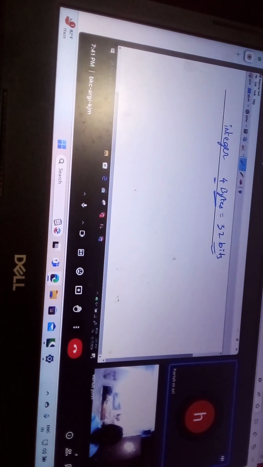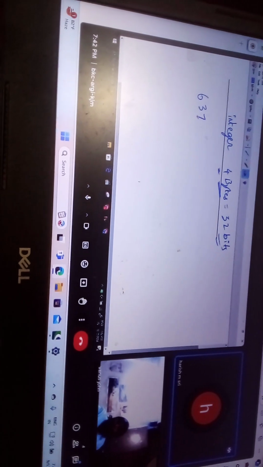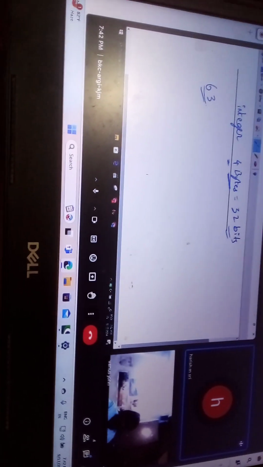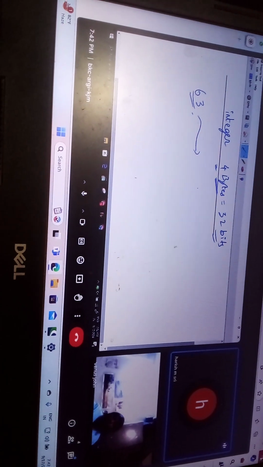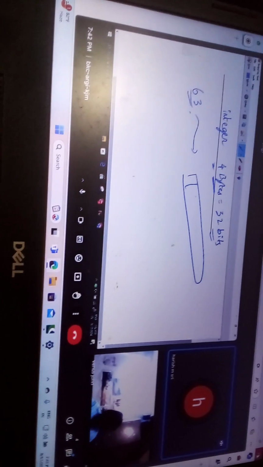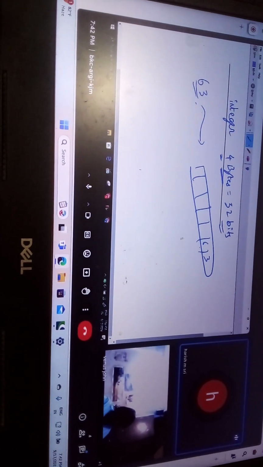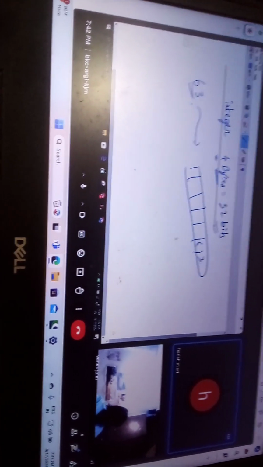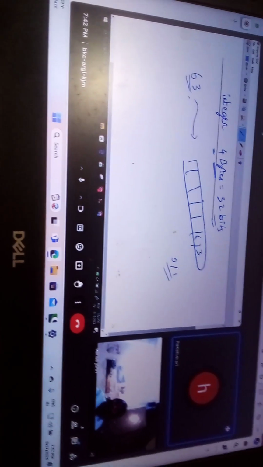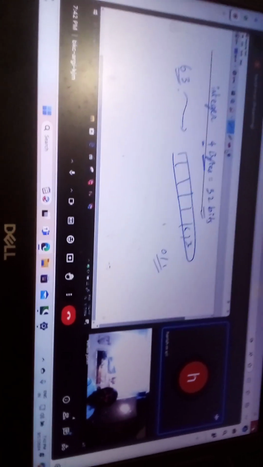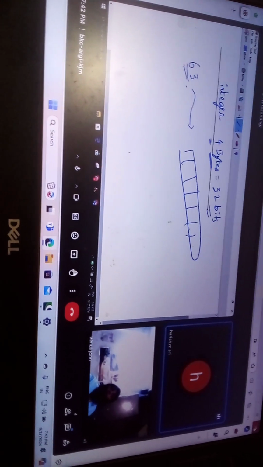Now you may be wondering how an integer, like 637, let's say 63, suppose I say 63, how may I represent it as bits? You can't even write 6 and 3 in bits. You can only write 0 or 1, as I said. Only 0 and 1 are possible in a bit. But how do you represent 63 as 0 and 1?